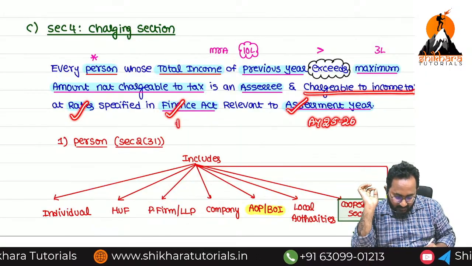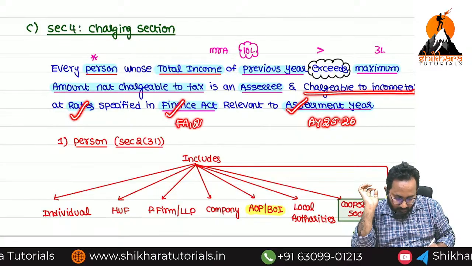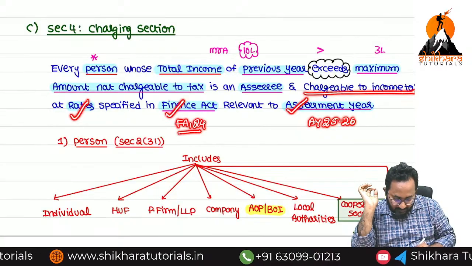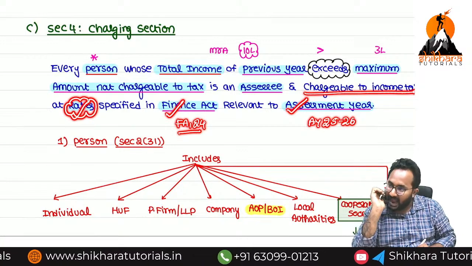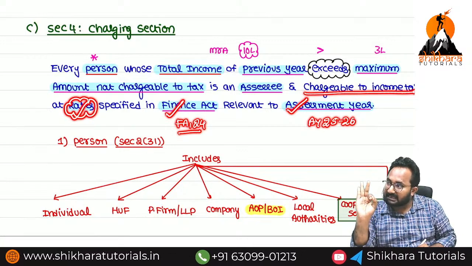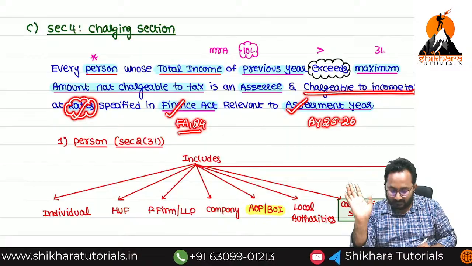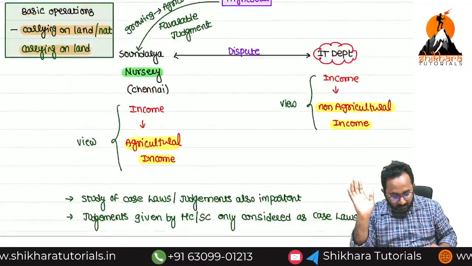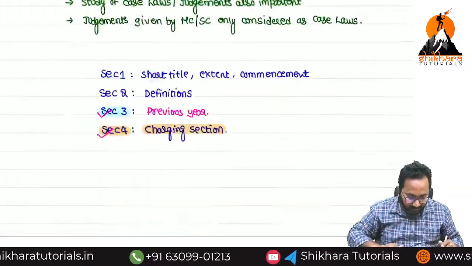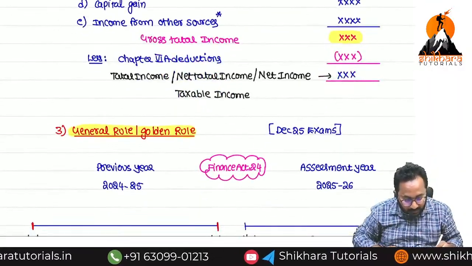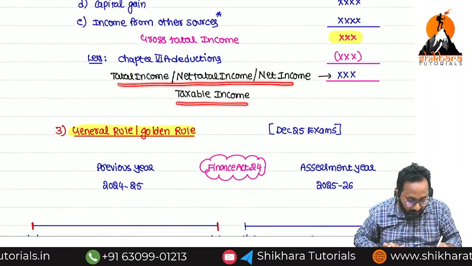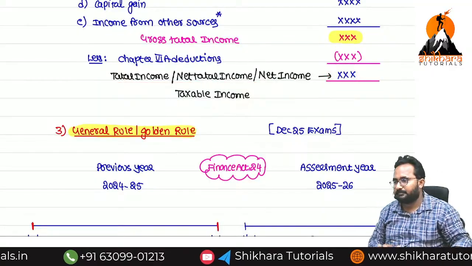What is the relevant Finance Act? Finance Act 2024. By applying the rates given in this Finance Act, we are required to pay the tax. These rates need to be applied on which income? Total income, taxable income, or net income.